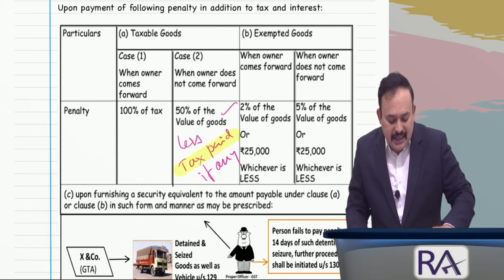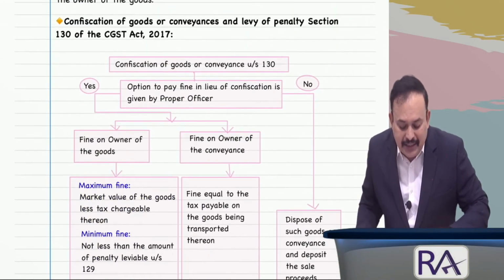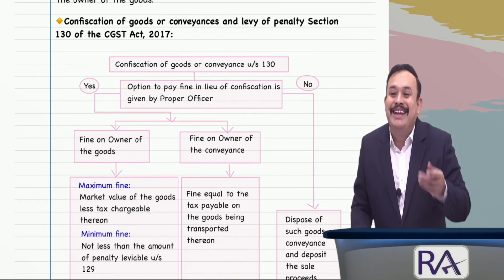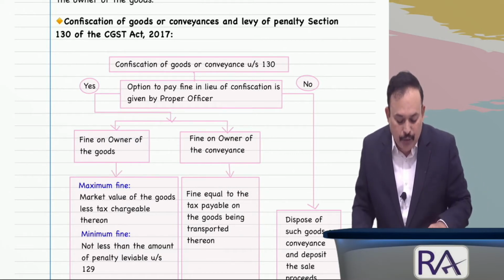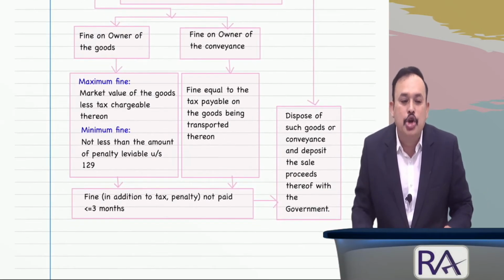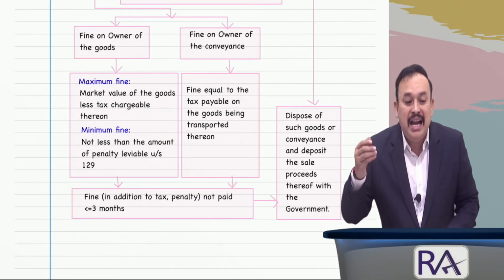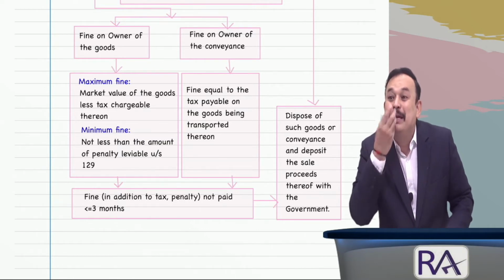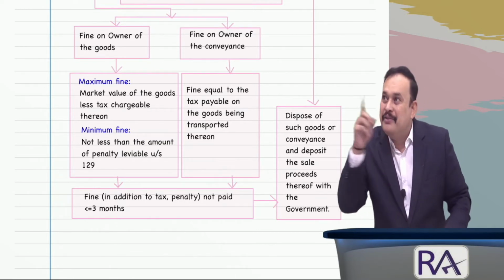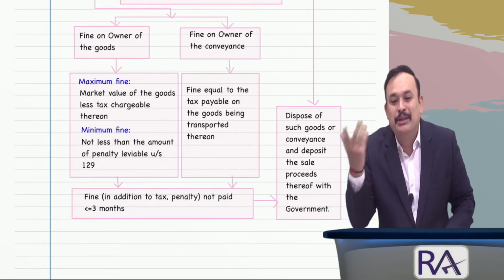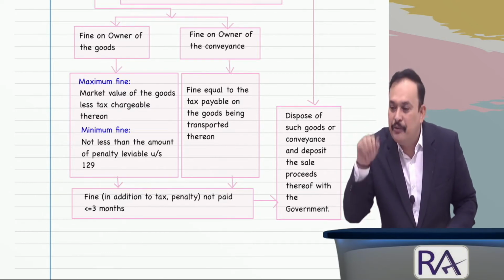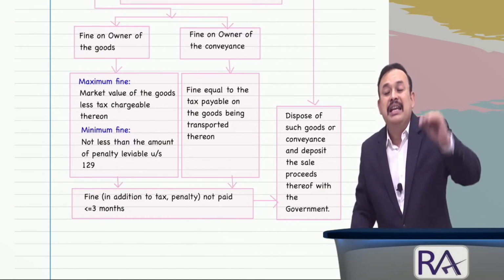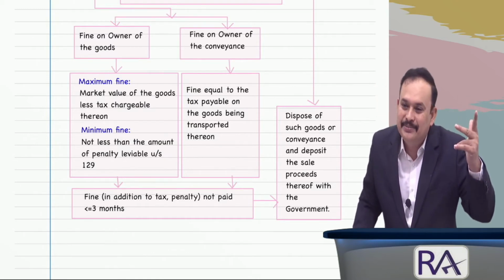And also we referred in the last class, inviting attention to section 130, namely confiscation of the goods. If so, penalty in lieu of confiscation is as follows. If the owner comes forward, the maximum penalty is equal to the market value of the goods less tax chargeable thereon, not paid. Chargeable means payable thereon. Market value of the goods less GST payable thereon is the maximum fine. Minimum is how much? Not lesser than the penalty leviable under section 129 is the minimum.